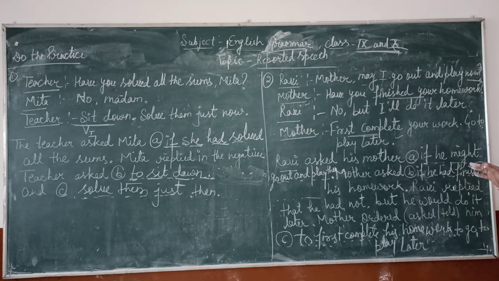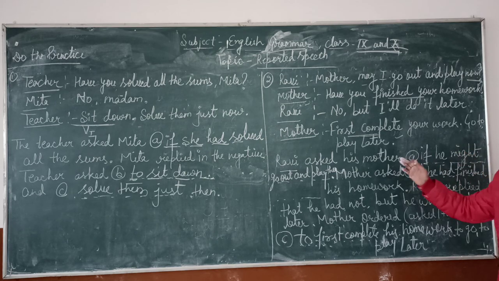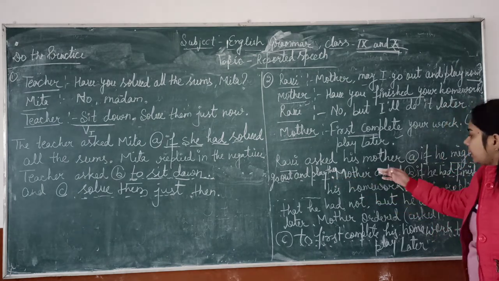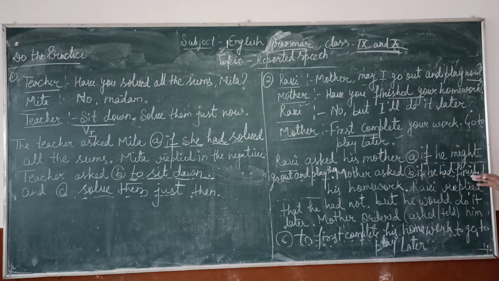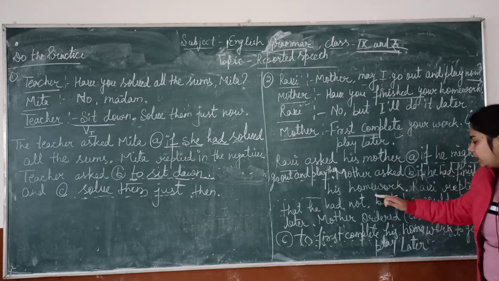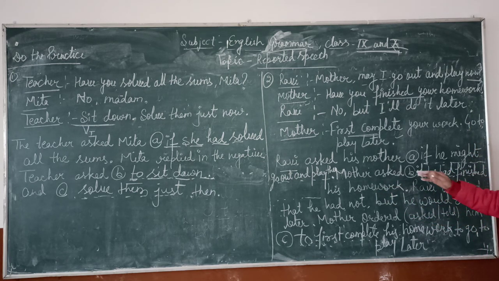Ravi asked his mother if he might go out and play then. Mother asked if he had finished his homework. Ravi replied that he had not, but he would do it later. Mother ordered or asked or told him to first complete his homework to go out to play later.